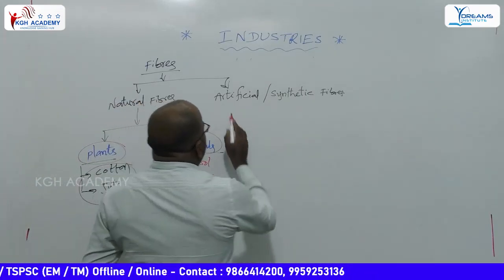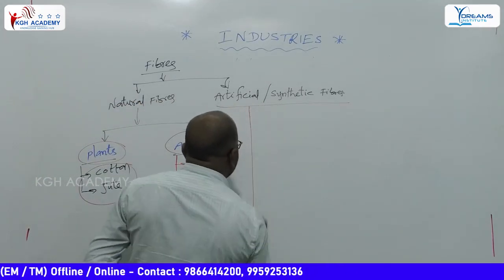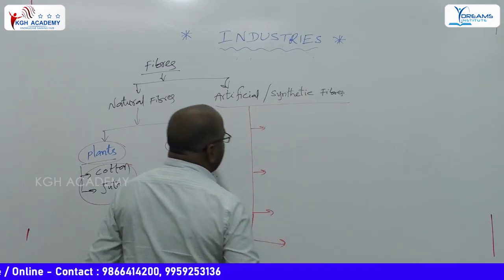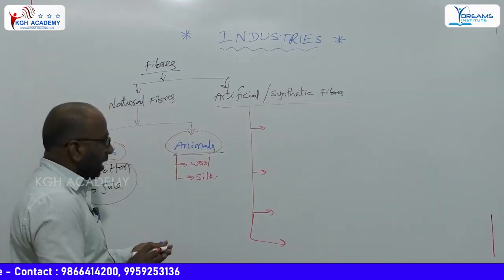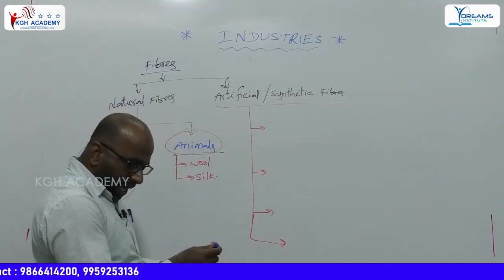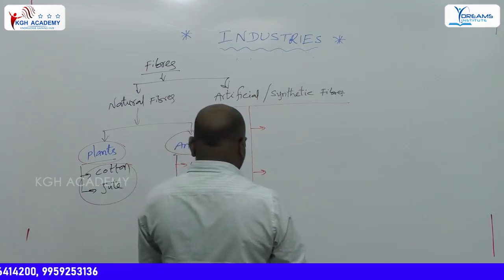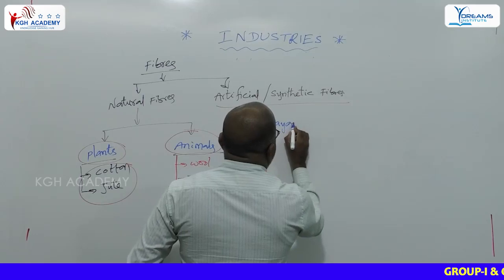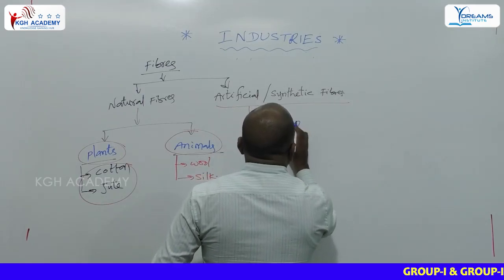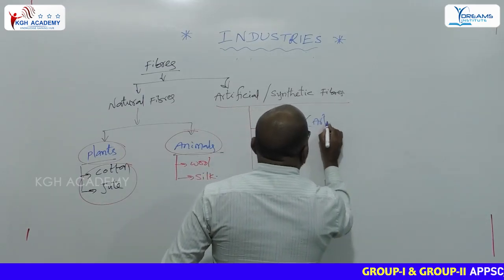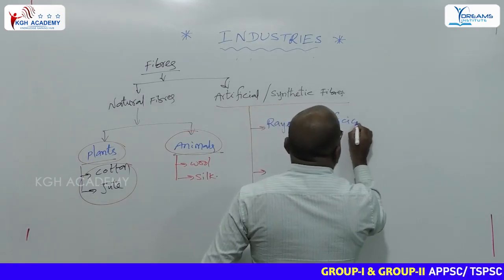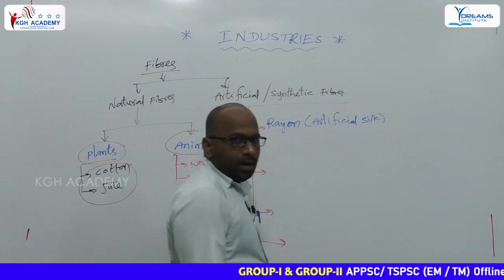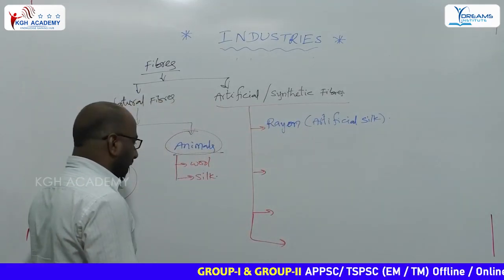Yes, artificial or synthetic fibers. There are various types of synthetic fibers. One is rayon. Important one. Rayon is also called artificial silk.